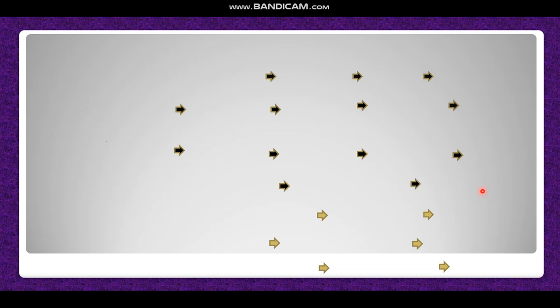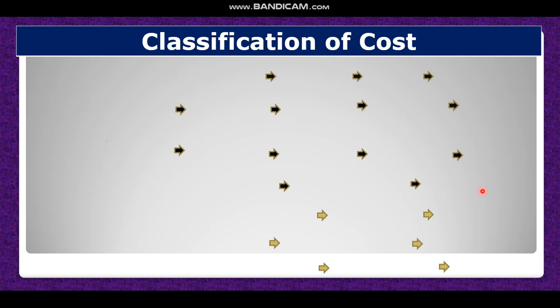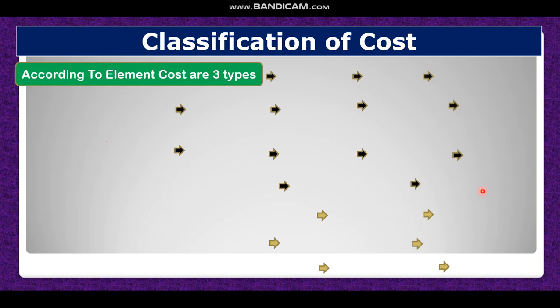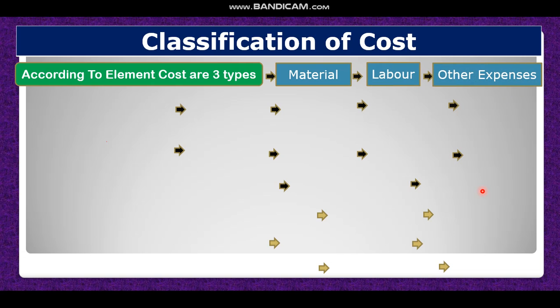Now our next topic: classification of cost. Now we will classify our cost. Dear student, number one, according to element, costs are three types: number one, material, number two, labor, number three, other expenses.